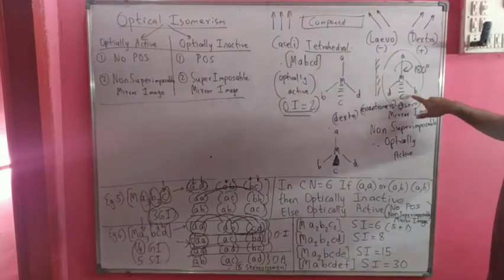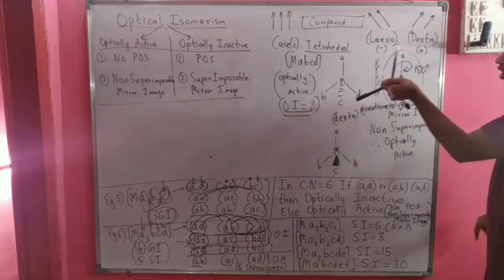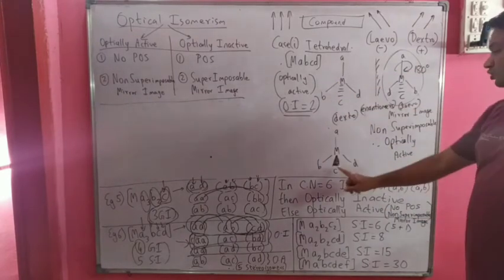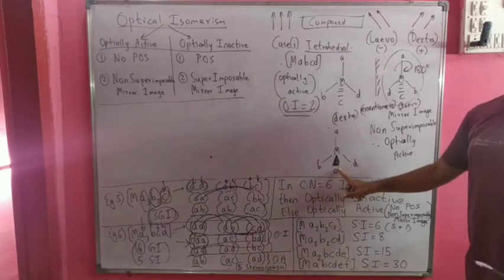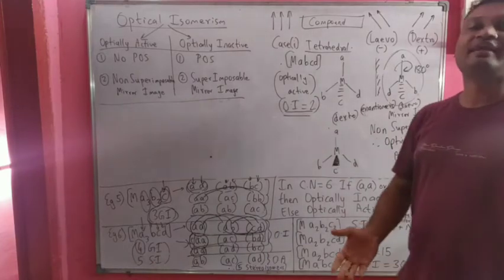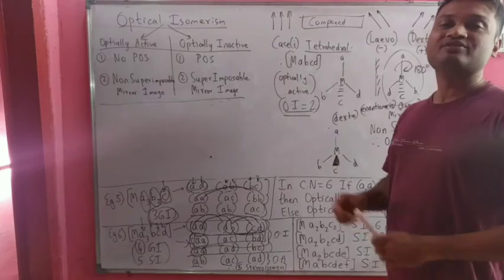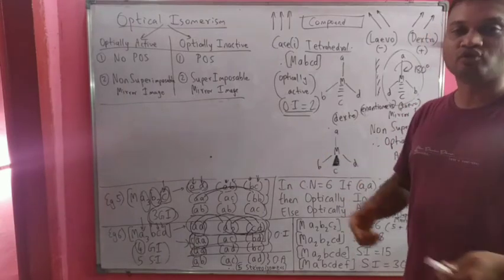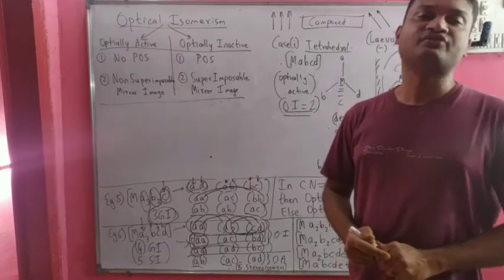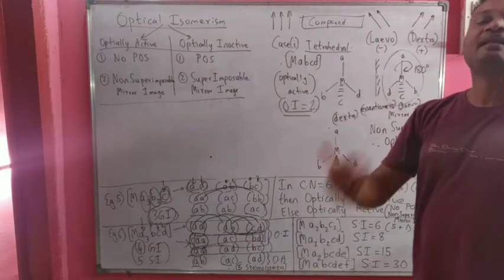So suppose this is the mirror image in which the C ligand is behind the plane. On rotating, the C ligand will come out of the plane. So these two structures are non-superimposable. Hence we can say they are optical isomers of each other. So in this case, we have 2 optical isomers. So this is about tetrahedral monodentate ligands. Only in case of MABCD, we have optical isomers.